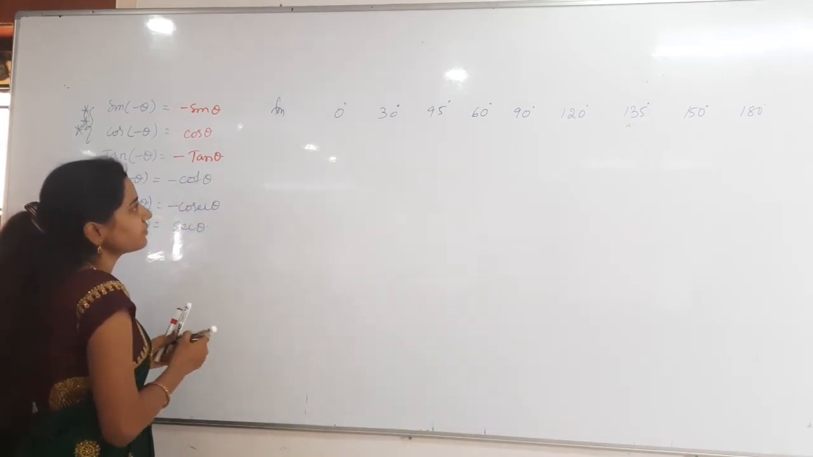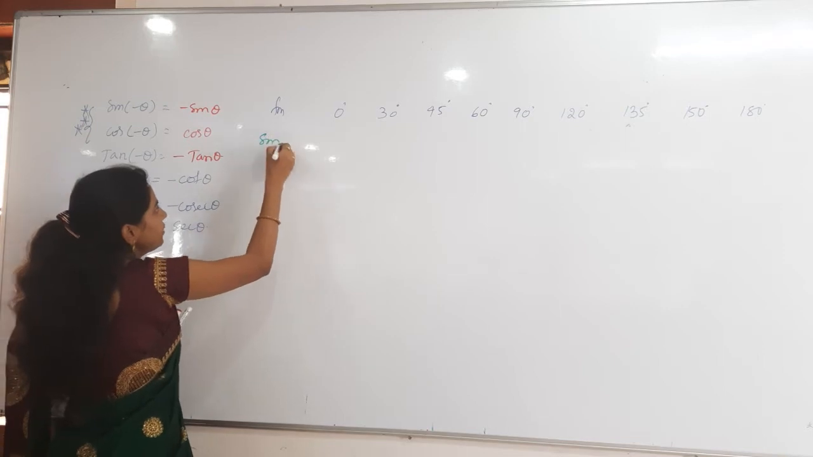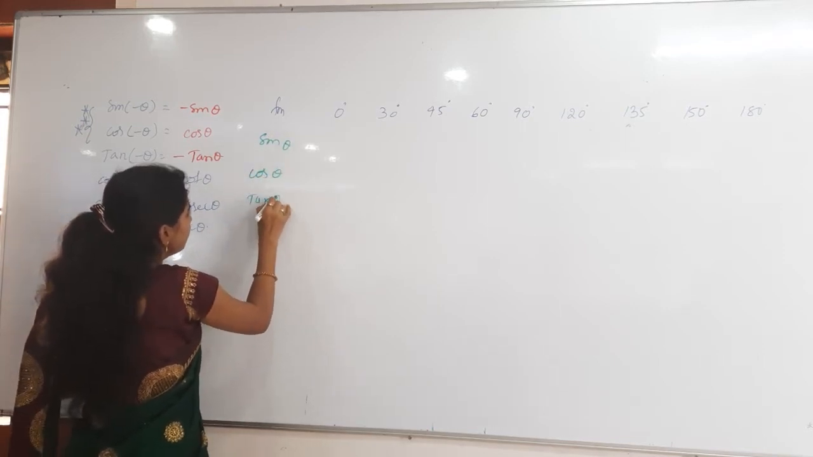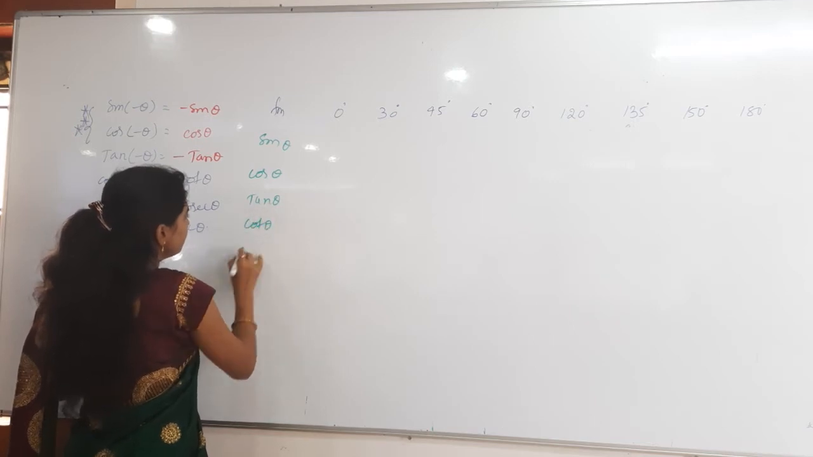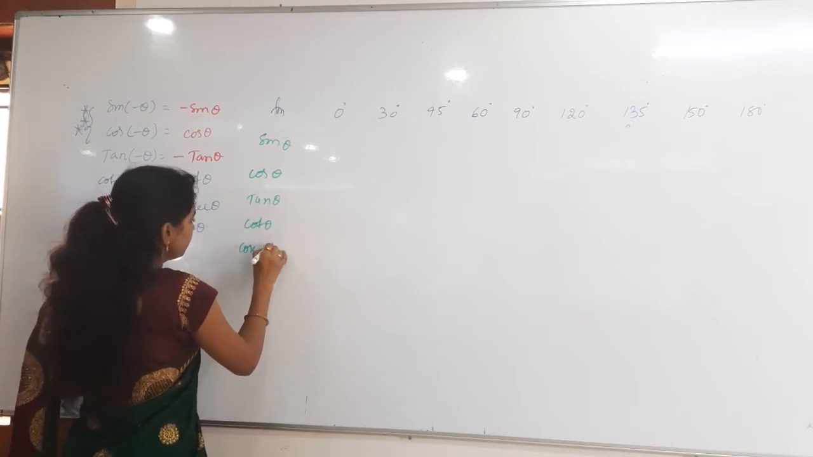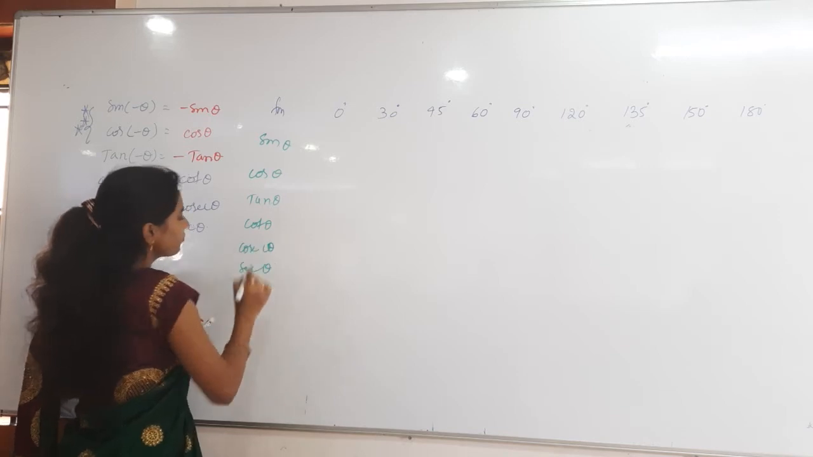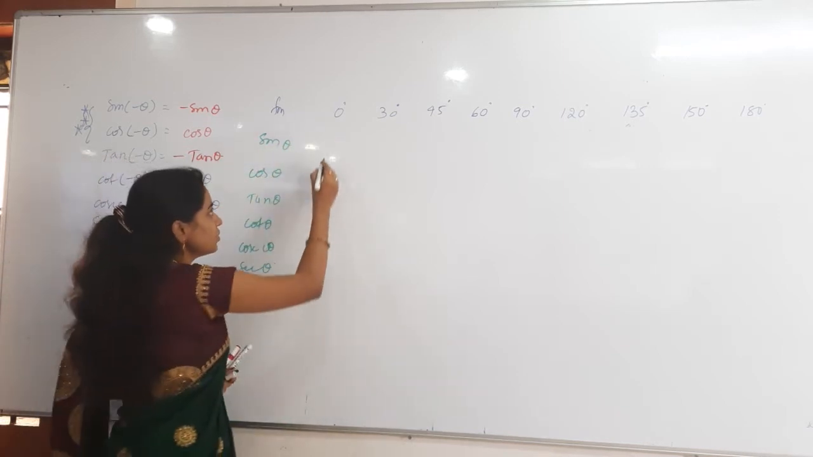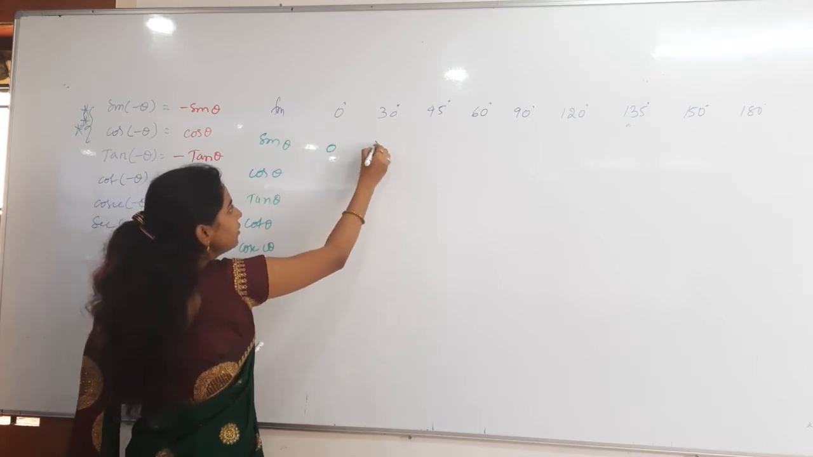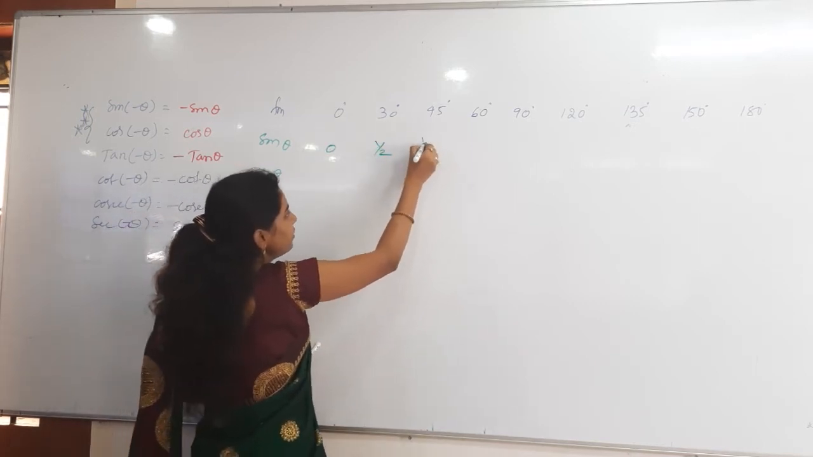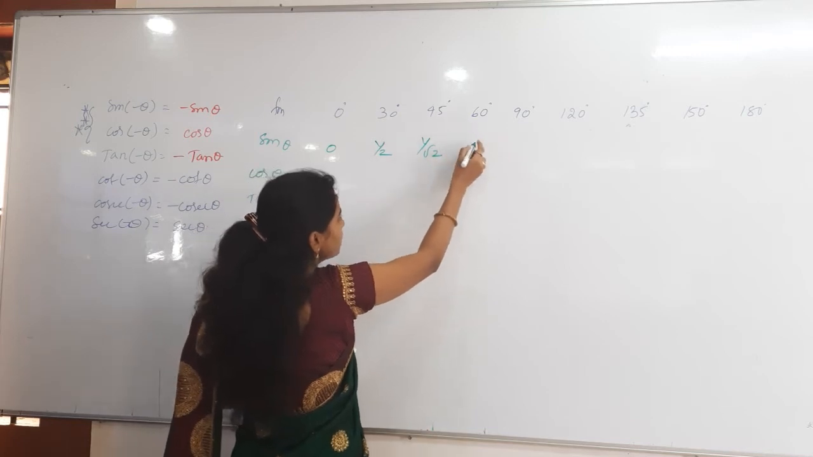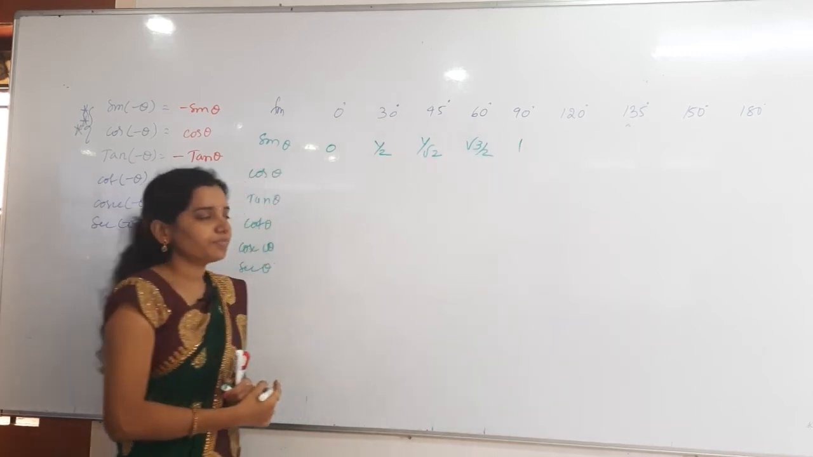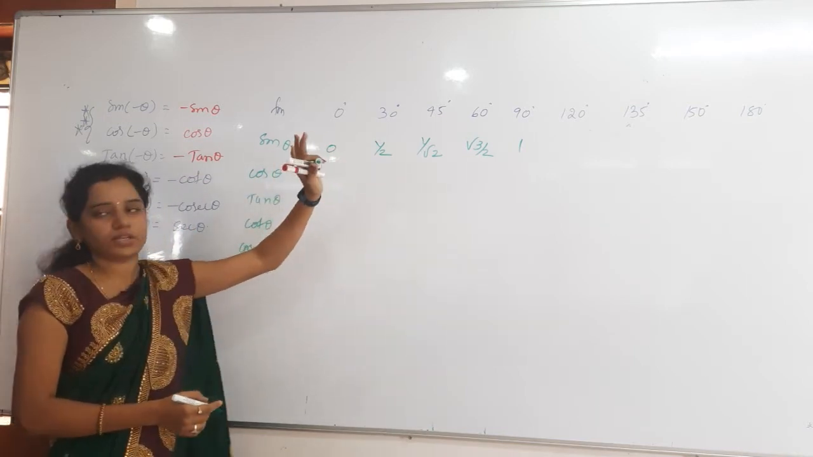Now, whenever you come to the first function: sin theta, cos theta, tan, cot, cosecant and then secant. So, sin 0 degrees, what will you get? 0. Sin 30, 1 by 2. Sin 45, 1 by root 2. Then sin 60 will be root 3 by 2. Sin 90 will be 1. If you know till then, you can do that easily.